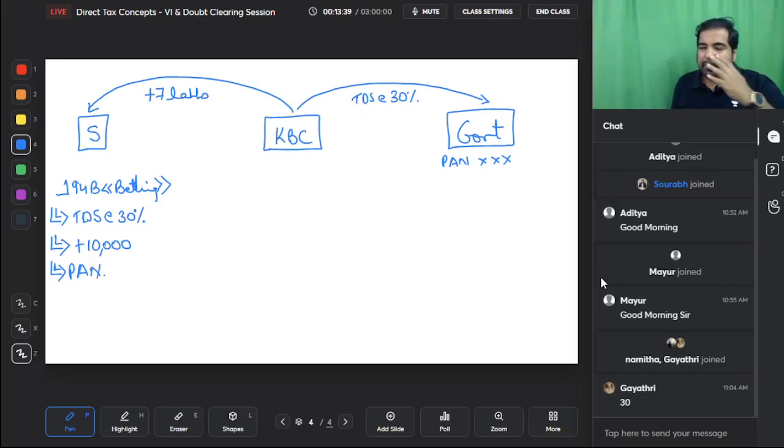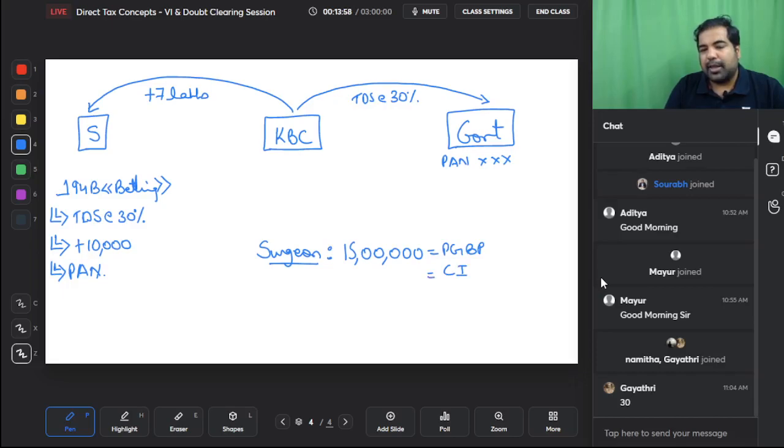Guys, everyone, very patiently, I'll tell you the logic behind this. Now we are looking at the surgeon's income. So let's say the surgeon has income from his surgical business, let's say 15 lakh rupees. This is his PGBP. And now we want to add his casual income, that is the KBC income.